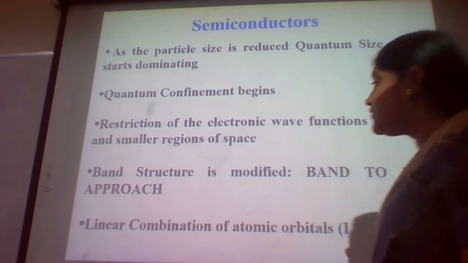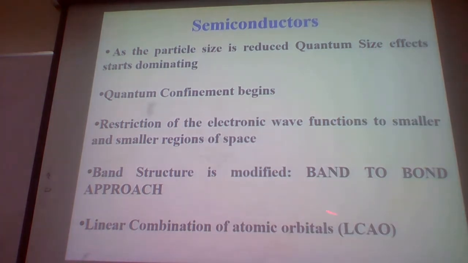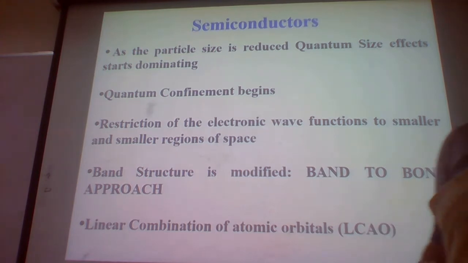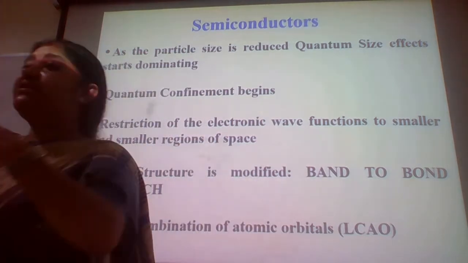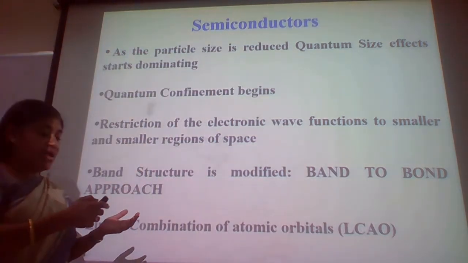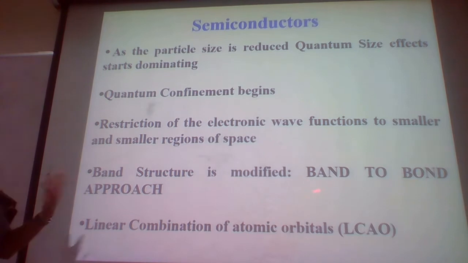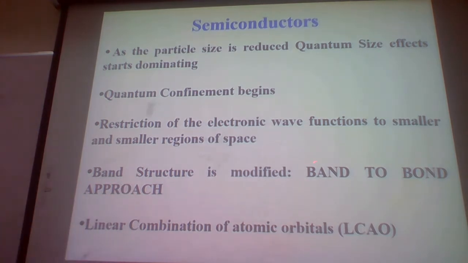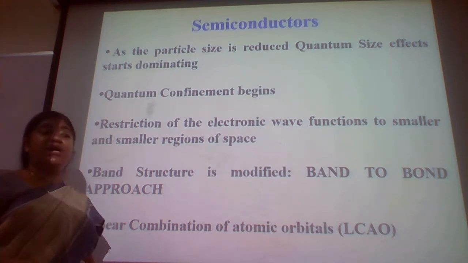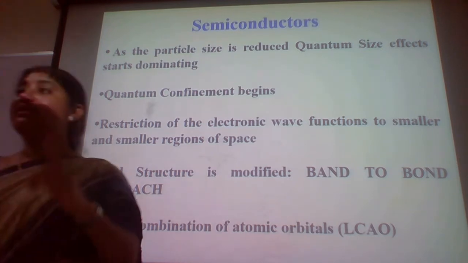The band structure now gets modified, from the band approach to the bond approach, because we have confined the space. The electronic bands are no longer that important, whereas they emerge into the bond approach, and then the linear combinations of atomic orbitals,